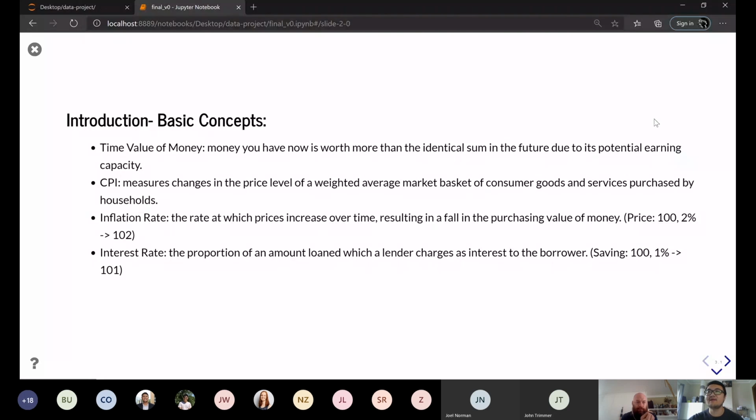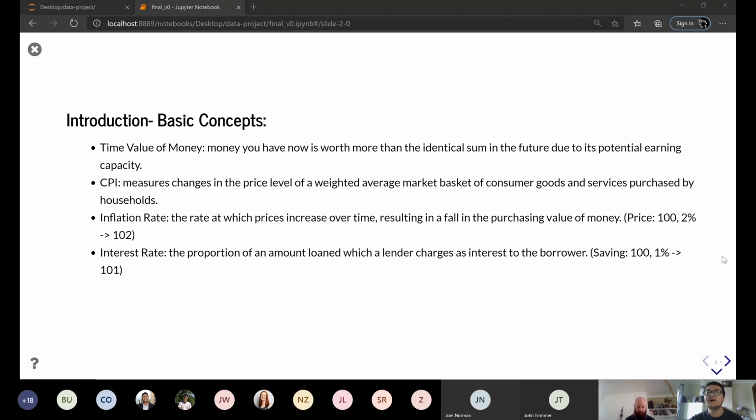So before we get started, I want to give a brief introduction about some basic concepts. The first one is time value of money. That's money you have now is worth more than the identical sum in the future due to its potential earning. The main concepts developed from this one are inflation rate and interest rate.